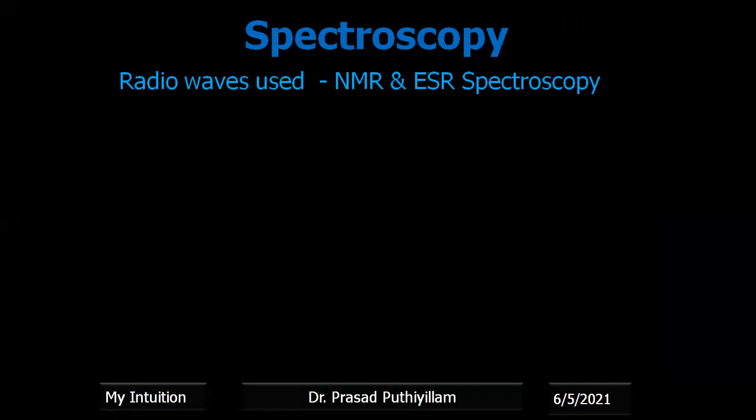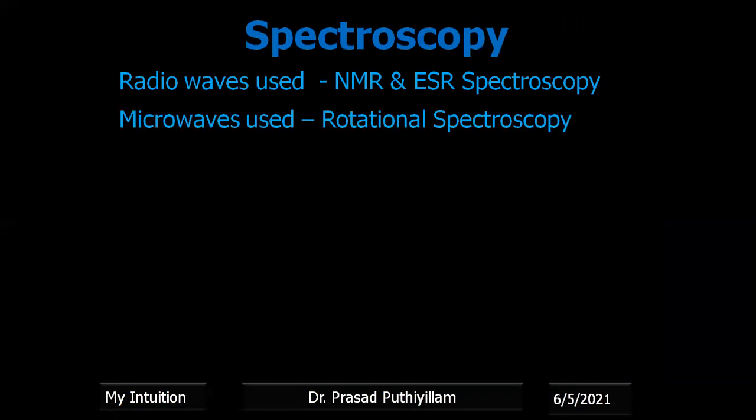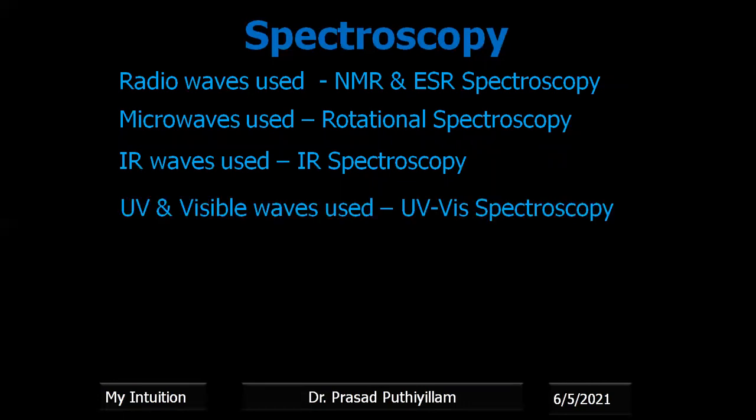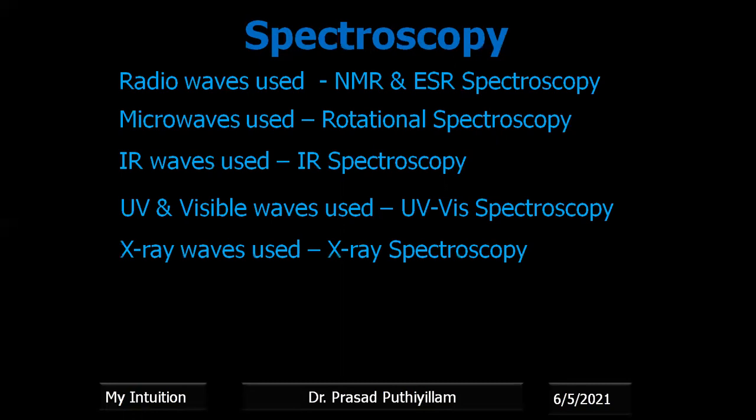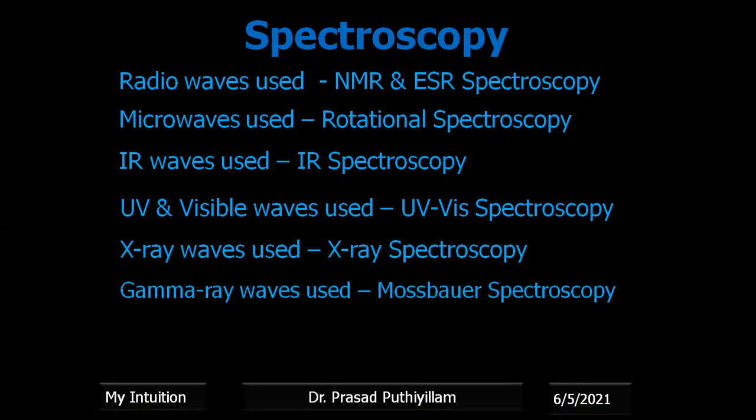So I am concluding here: if radio waves are used, we have NMR and ESR spectroscopy in general, not discussing in detail here. If microwaves are used, we have rotational spectroscopy. If IR waves are used, we have IR spectroscopy. If ultraviolet as well as visible waves are used, we have UV visible spectroscopy. By using X-ray waves, we have X-ray spectroscopy. And when gamma ray waves are used, Mossbauer spectroscopy.